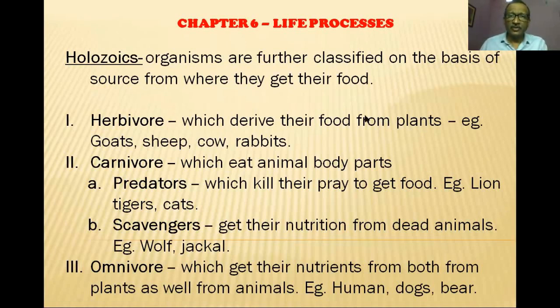Okay, so I'm not just simply talking here about them. We'll talk about what holozoic organisms are further classified into. Holozoic organisms are further classified into three categories, that is the herbivore, carnivore, and omnivore. That is based on what type of organism they eat to derive their nutrients.